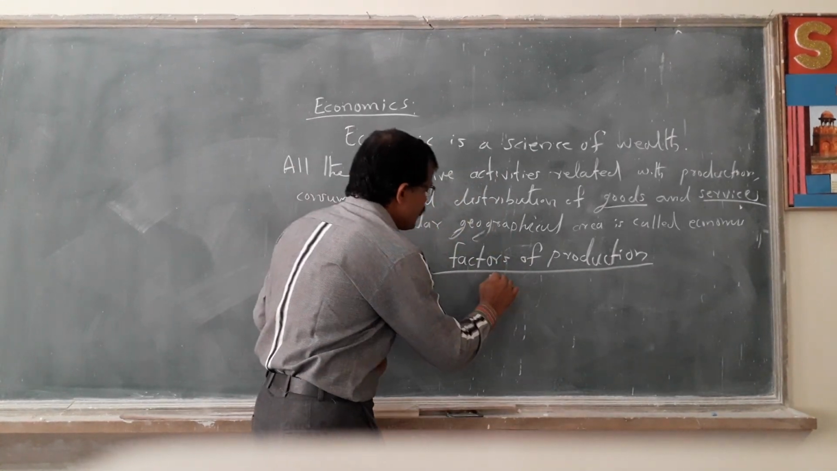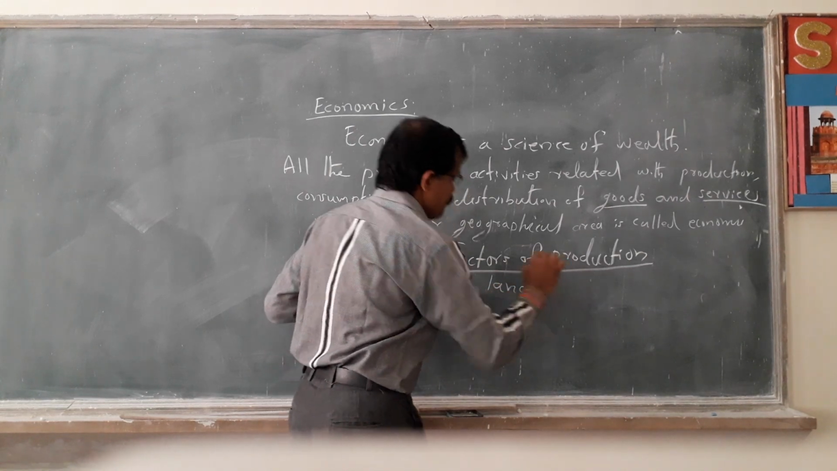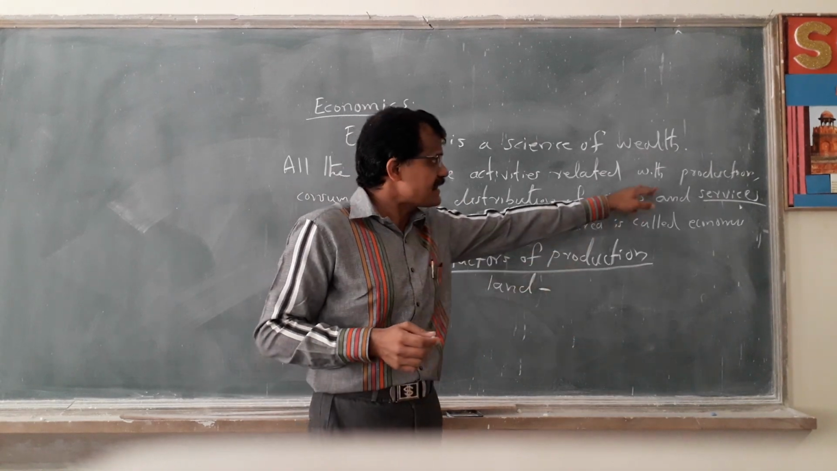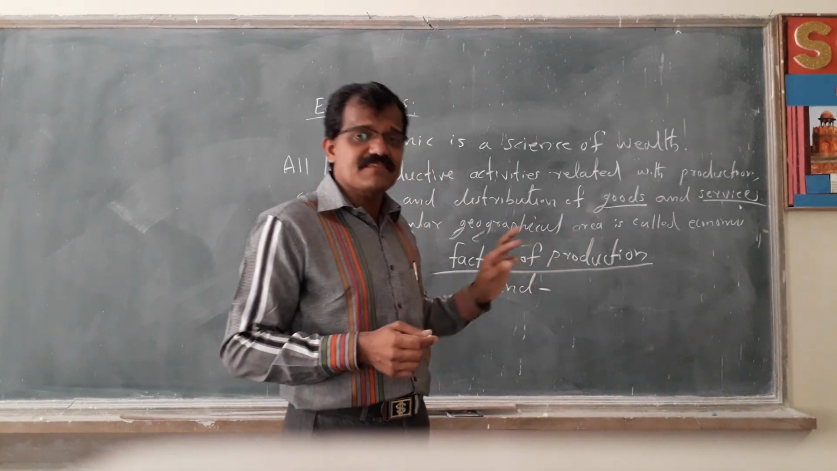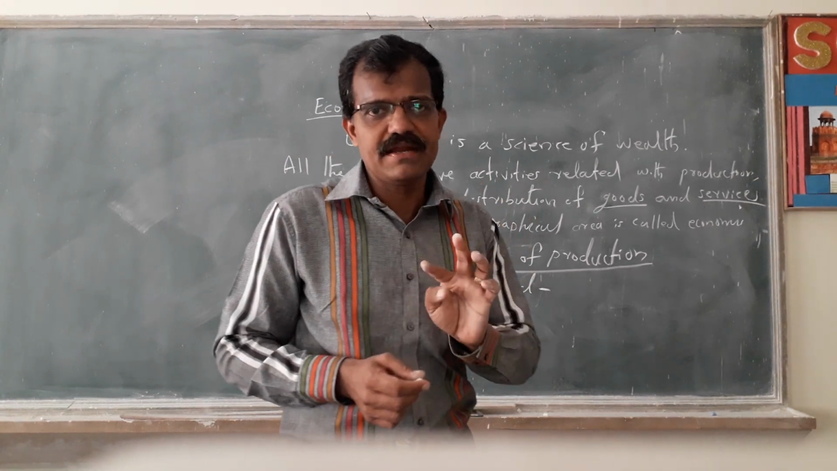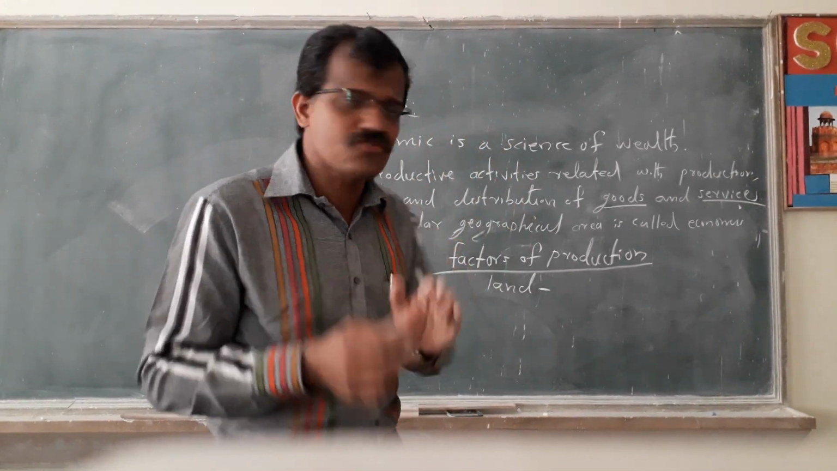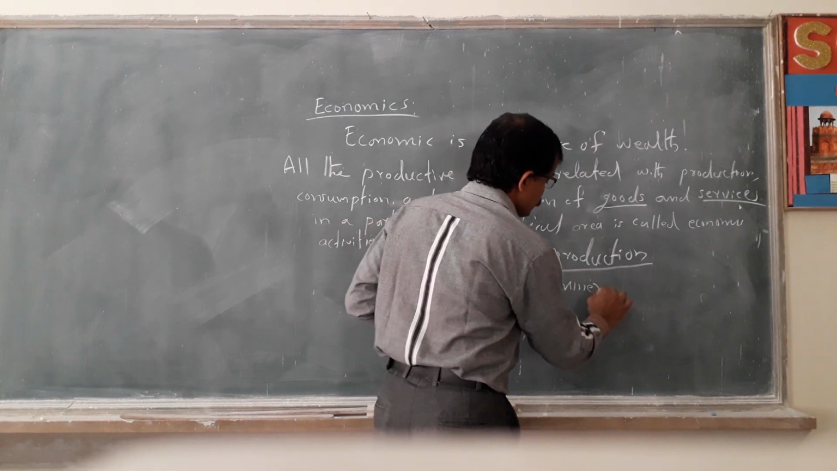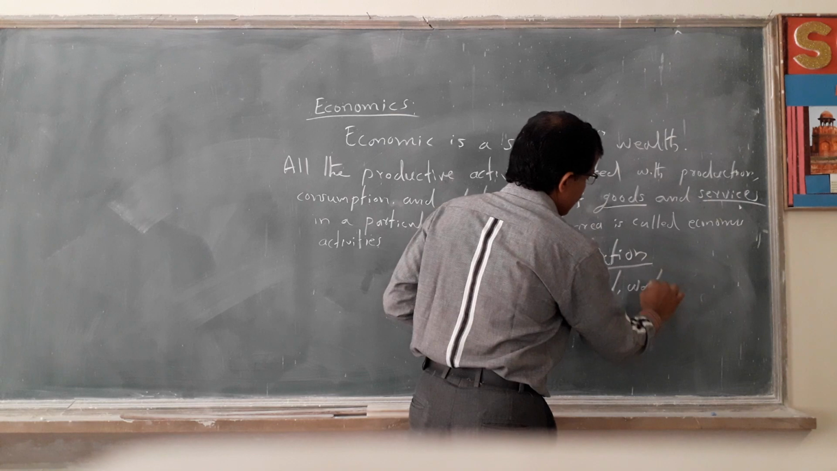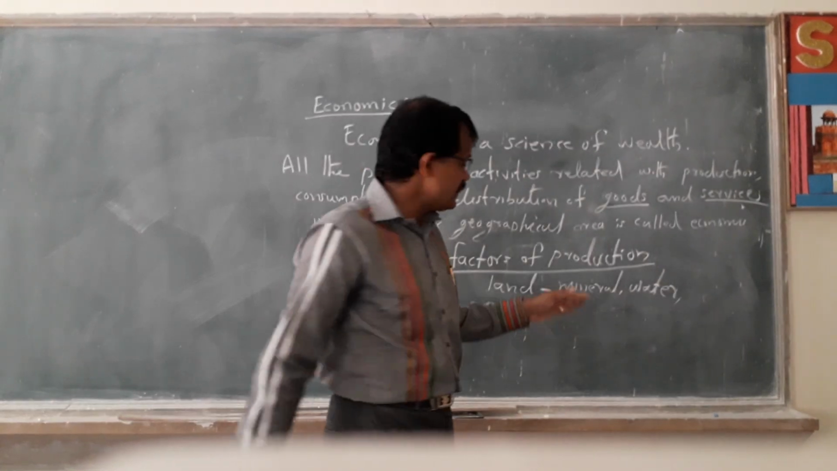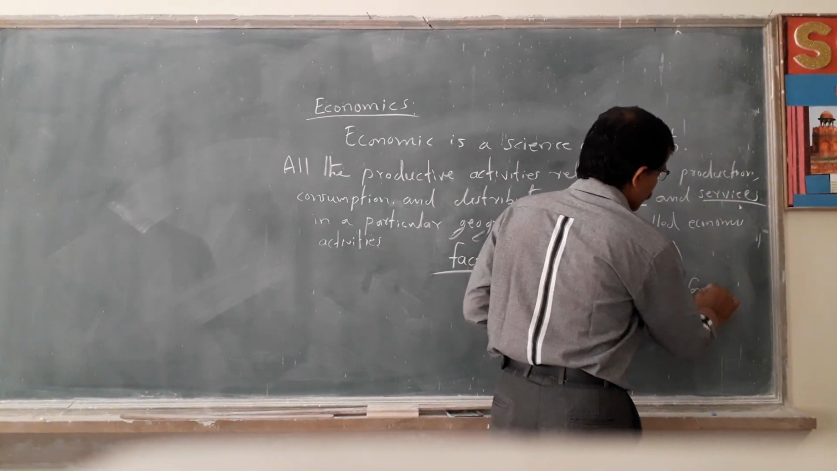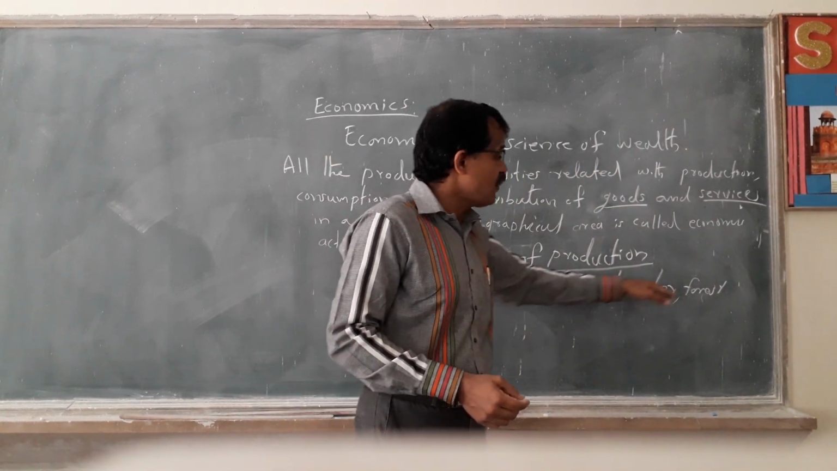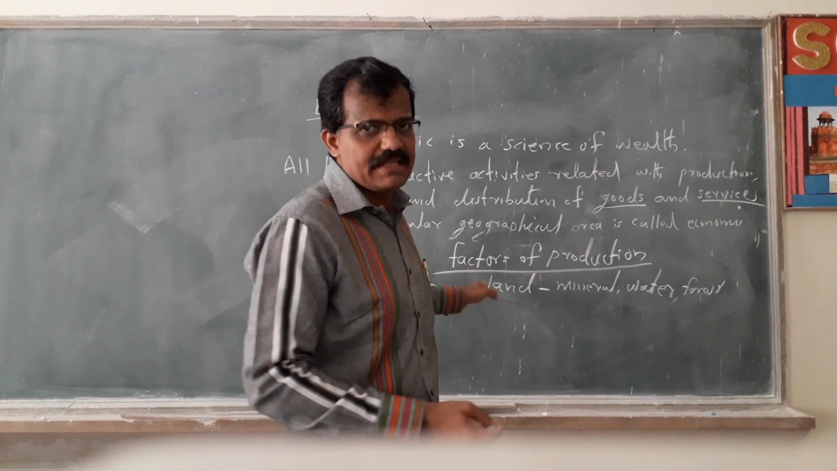The first important factor of production is land. If there is no land, production is not possible. Land is the most important factor which provides the facilities for production. Land provides minerals, water, even forest products. Some raw materials are also given from the land. So minerals, water, forest, everything is provided by the land.